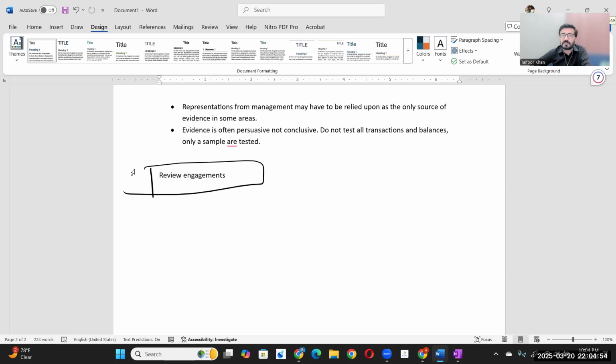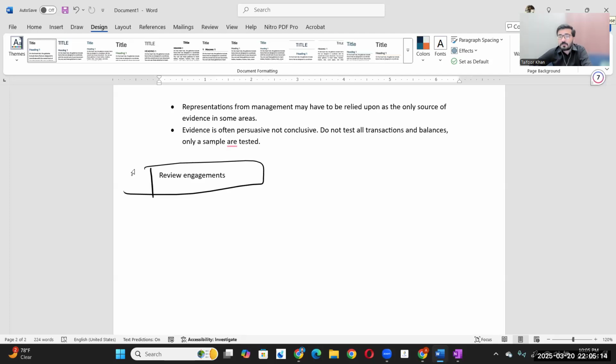Auditor will be doing some inquiries, performing some analytical procedures, and in that case he will be giving us a limited assurance. But if you remember, we discussed that in limited assurance, while giving the opinion or conclusion, the practitioner, which means the auditor, uses the negative approach.